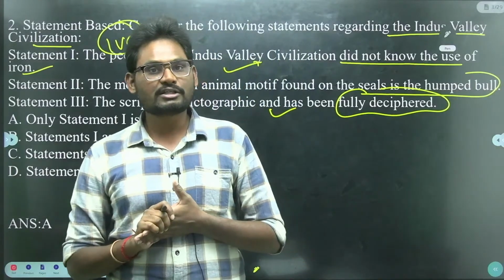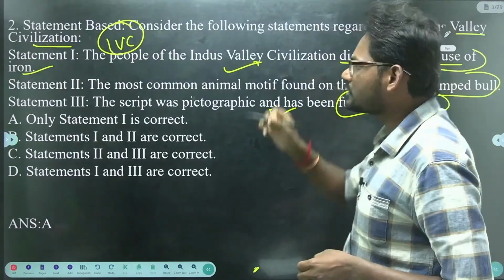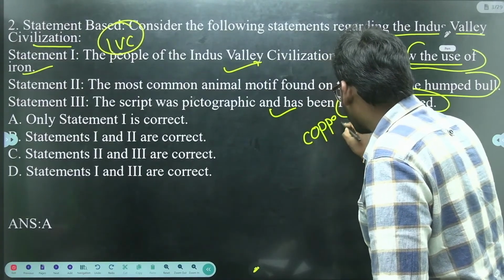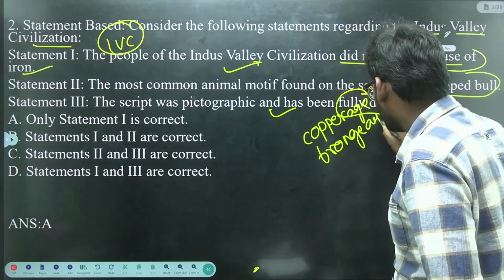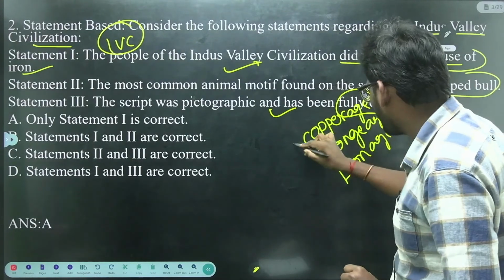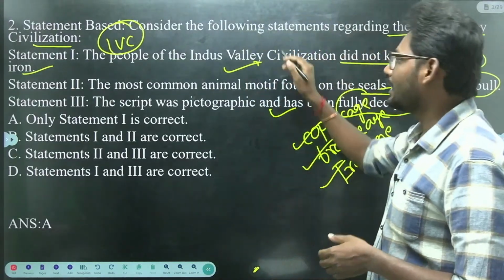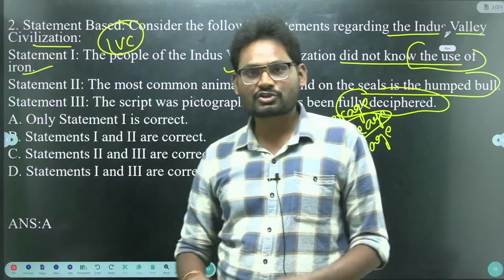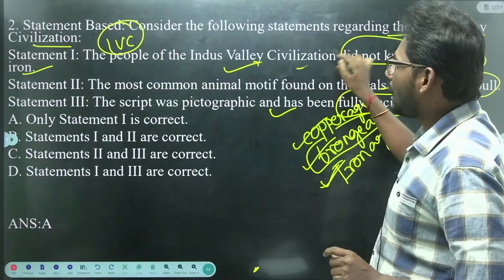If you observe, first we have the copper age, then the bronze age, followed by the iron age. The Indus Valley civilization people belong to the bronze age, so they did not know the usage of iron.